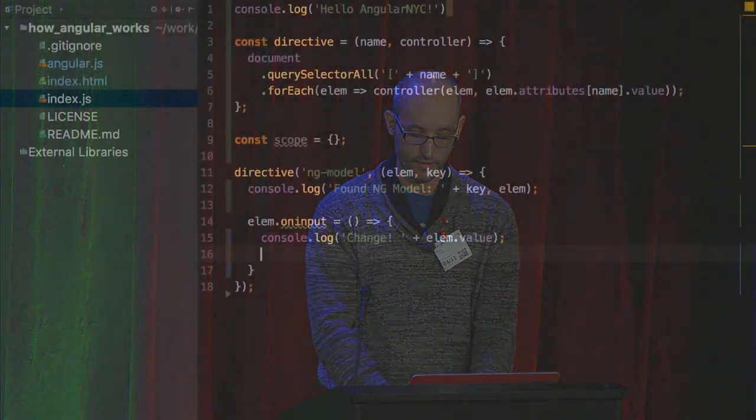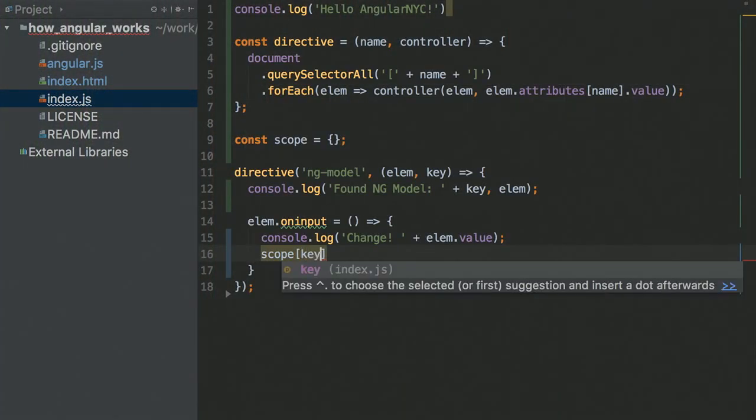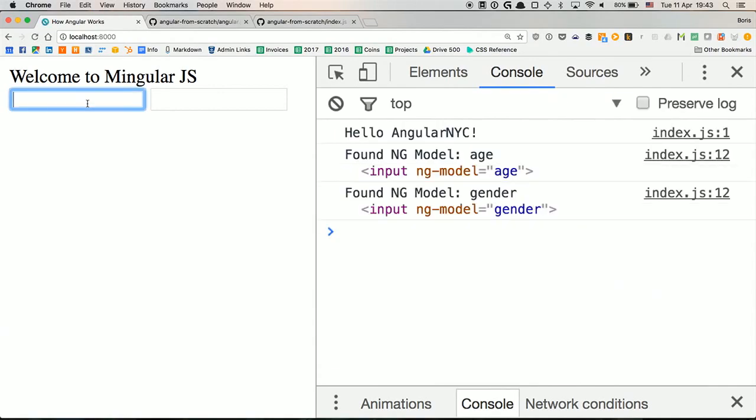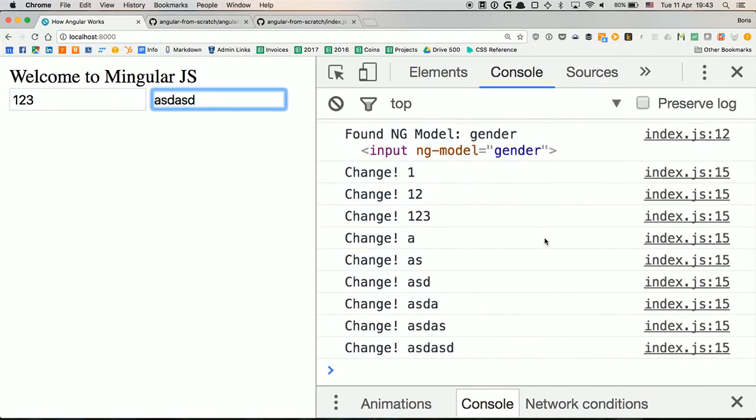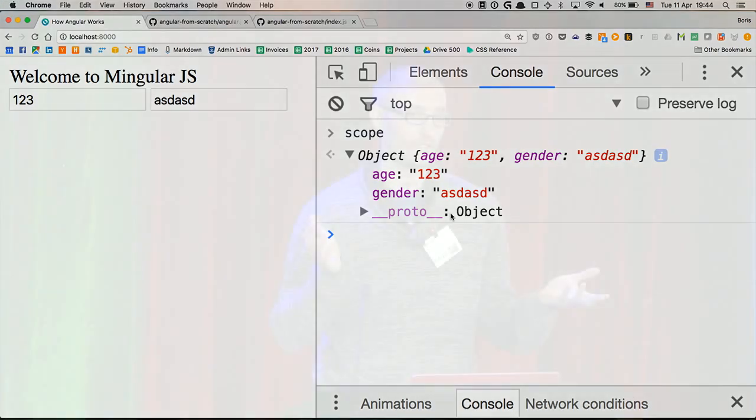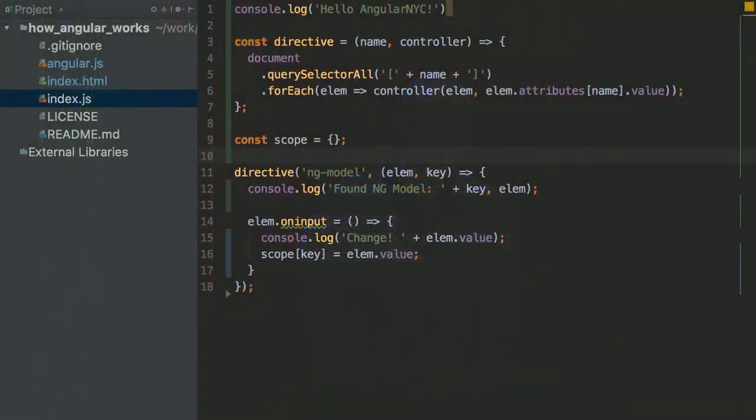We see the value. Now we just have to stick it somehow inside the scope, which is plain JavaScript scope, at the place of key, which is name or gender, and put the element value there. So it might be working, it might not be working, I don't know, but let's just print out the scope, and perfect, right? The scope is updated. So I'm pretty much done with ng-model, kind of. So like half the work is done. So I want to jump to something more interesting.